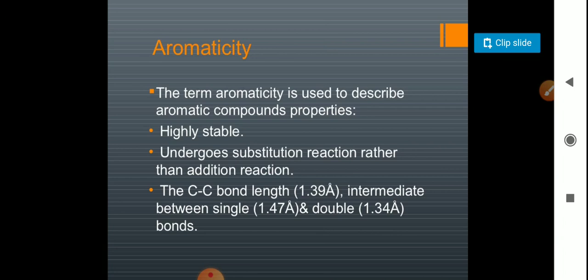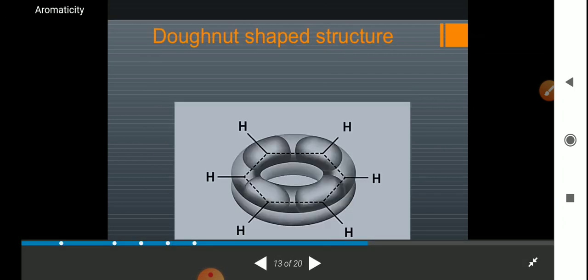And another fact is that the C-C bond length is 1.39, intermediate between a double bond and a single bond, which signifies that conjugation is taking place, and which will lead to the stability of the compound.